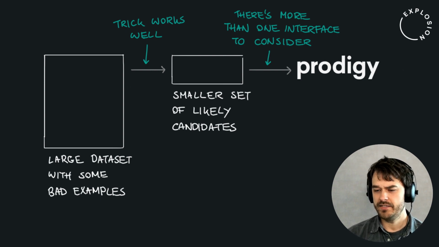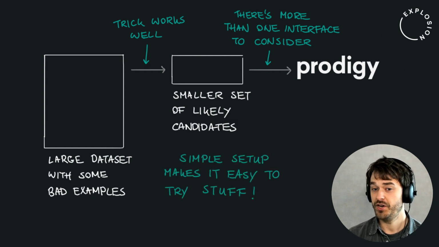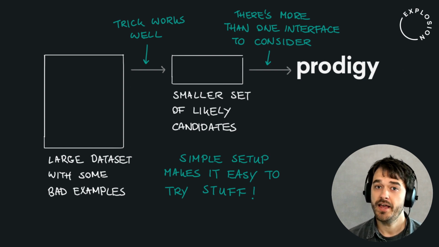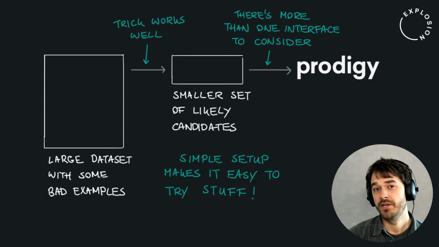Looking back, I also like to think that this was a relatively simple thing to build. We didn't have to write too much code, and the entire setup was made in an afternoon or so. The very general pattern of, hey, we have a trick inside of Jupyter, we might be able to use that to generate candidates for Prodigy. That's a very pragmatic way of just exploring a data set from different angles. So that's definitely a pattern that I will likely repeat later on.